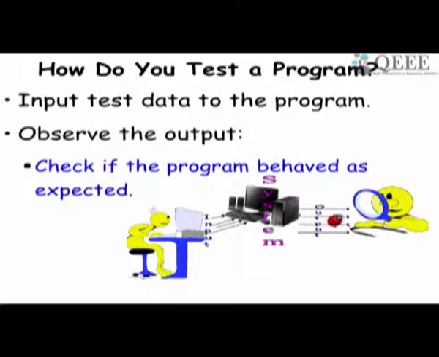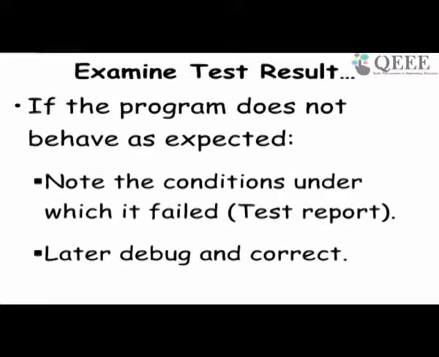But just observing the failure doesn't really tell you where exactly the problem is in the code. That you have to do via debugging. So when you test a program, you can see that the program failed for some test cases, but later you will have to debug to identify what exactly was the problem and determine the bug.